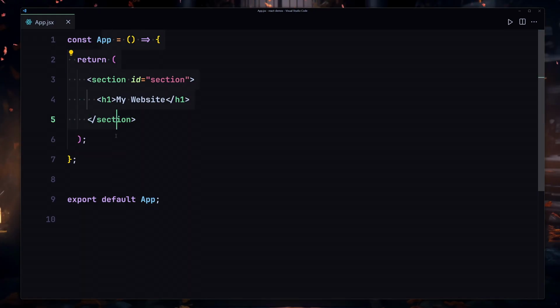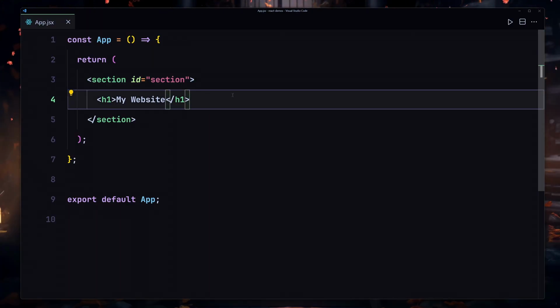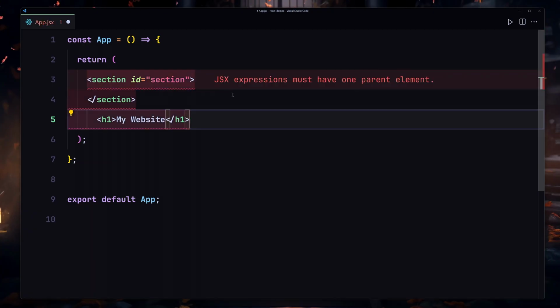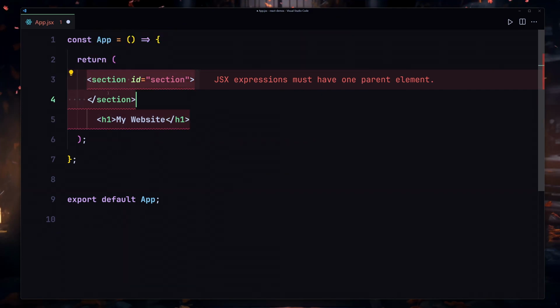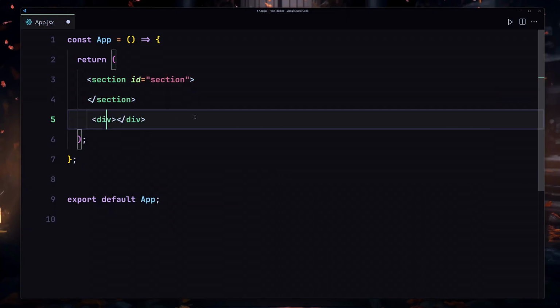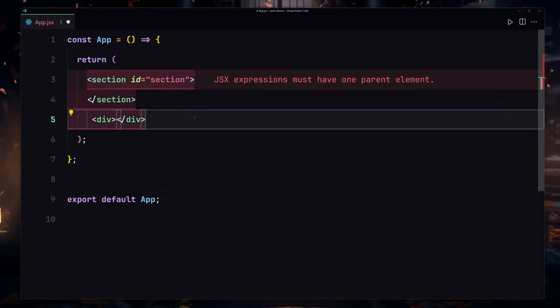from one component you are allowed to return only one parent. Like there can't be multiple parents. So what am I talking about? Let's suppose I just move this line of code into a new line, so what are we getting? We are now getting an error. It is saying that you are not allowed to create multiple parents. Like this is a parent and this is also a parent, or I can just write a div, and here you can see it's still going to give us that error right here.